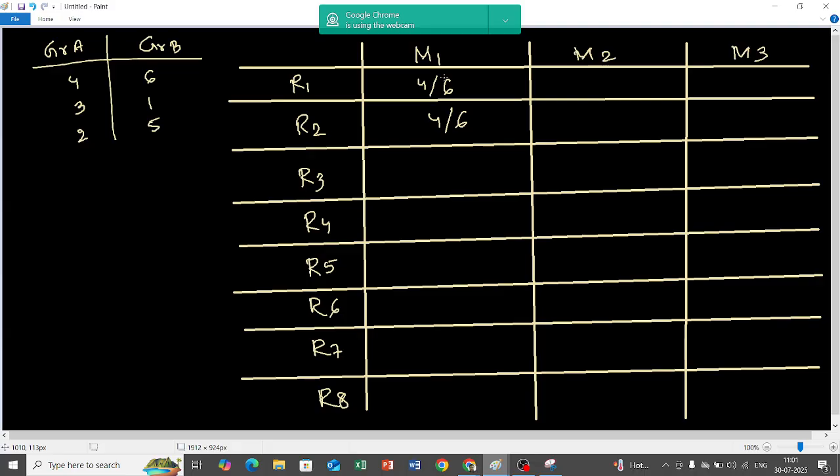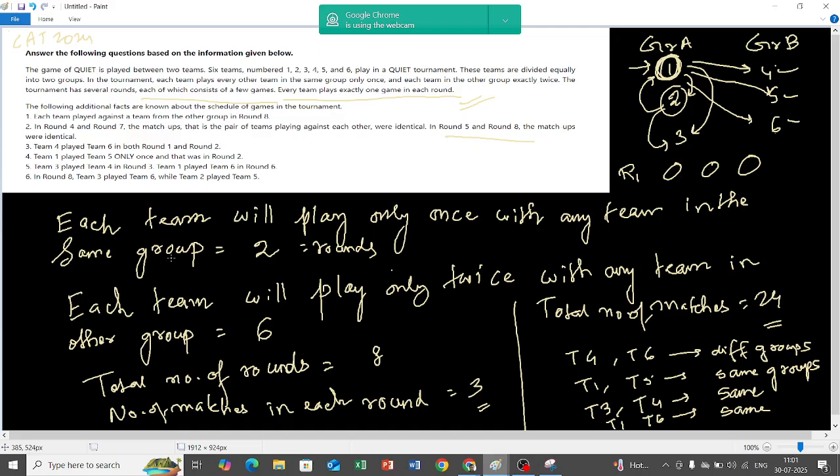Did you understand? I am putting this match scheduling on my own. You will ask why match 1, why not match 2, why not match 3? I don't know, I am just putting it in for match number 1. Say the first match is played between 4-6. Now team 1 played team 5 only once, and that was in round 2.